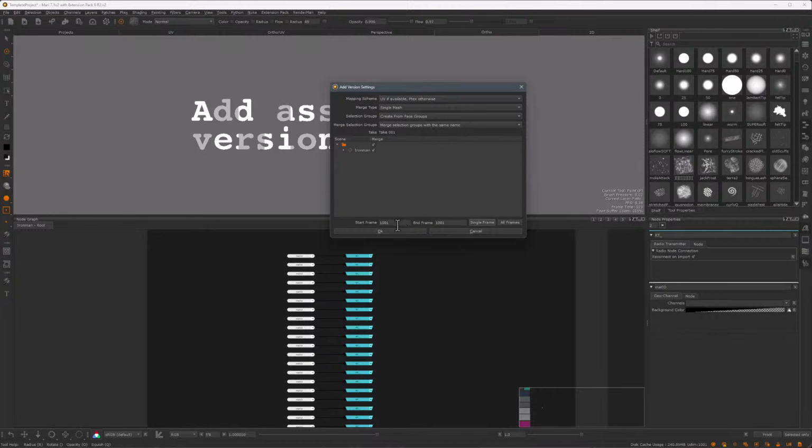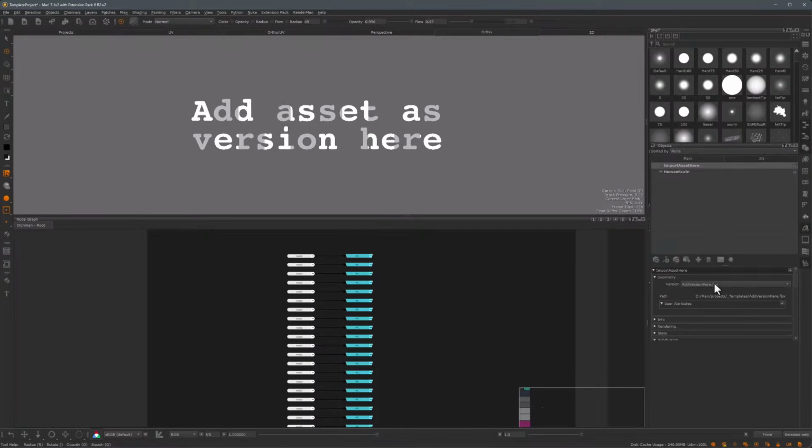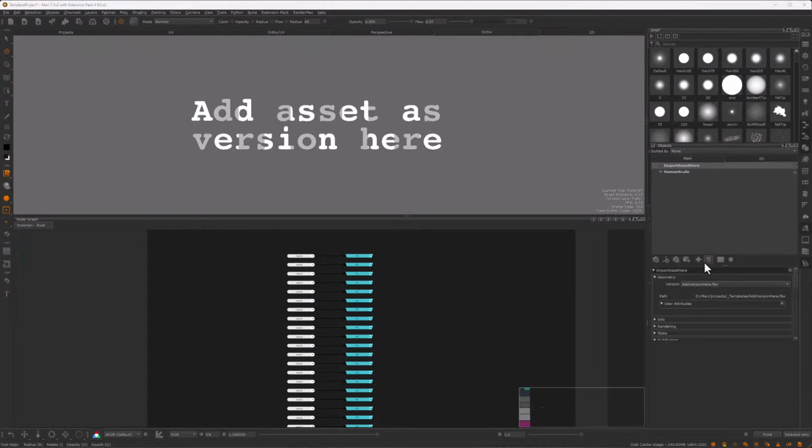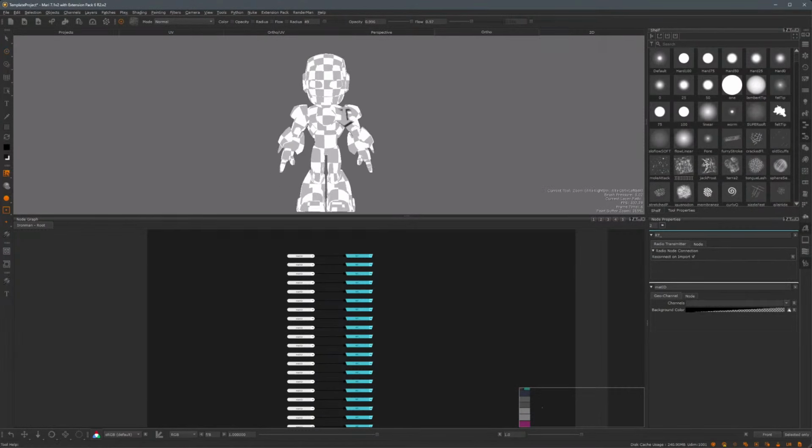I do want to switch this to a single frame because I have no animation on my FBX, and then I'll hit OK. And Mari is going to go ahead and import this object. So in here, I can either switch to it from here, or in this case, since I don't really need this temp text anymore, I will just hit the trash can. And that text gets removed, and I have my Iron Man asset in Mari.